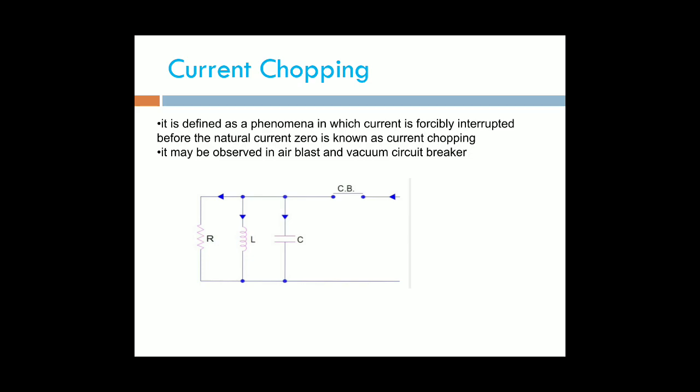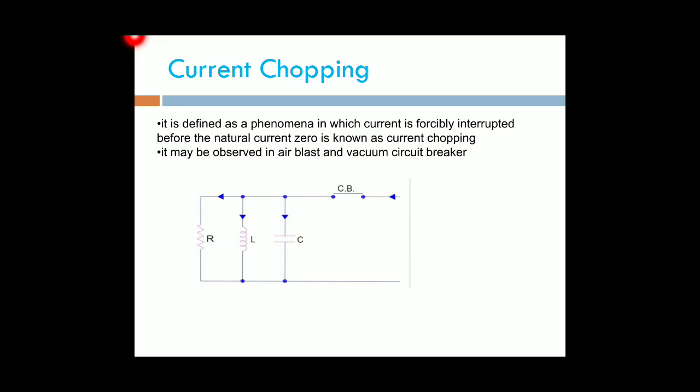Next topic is current chopping. Current chopping is defined as the phenomenon in which current is forcibly interrupted before the natural current zero.